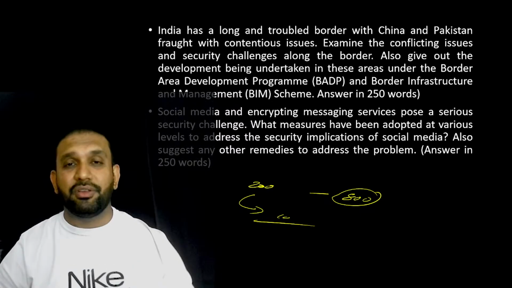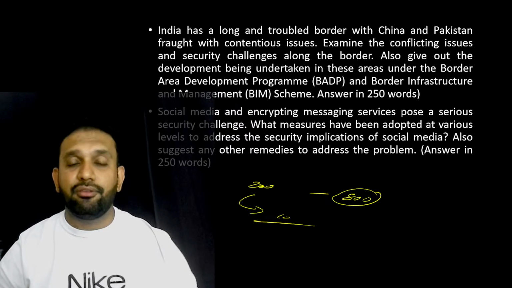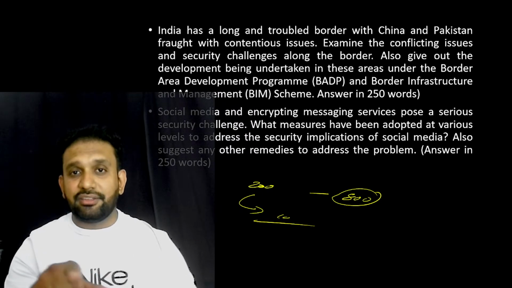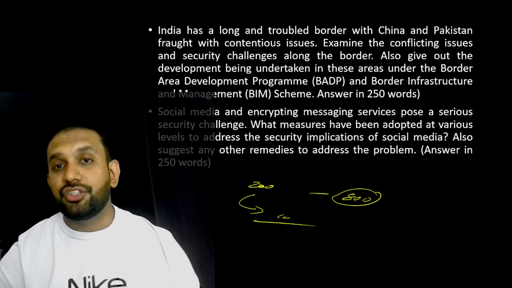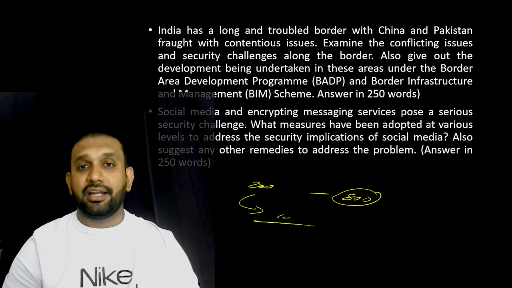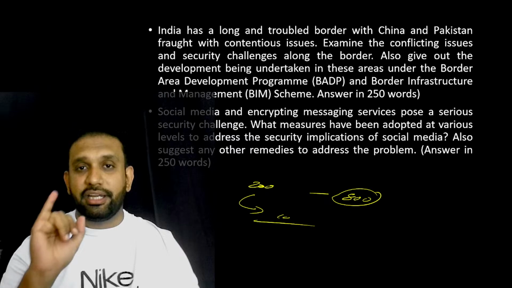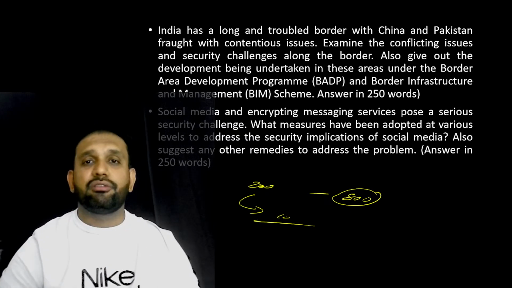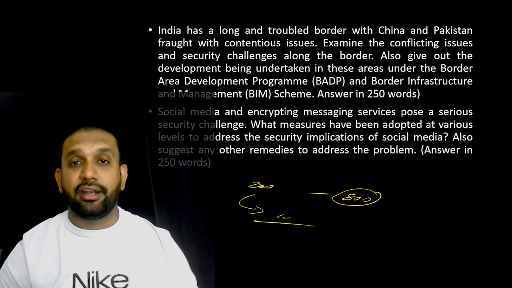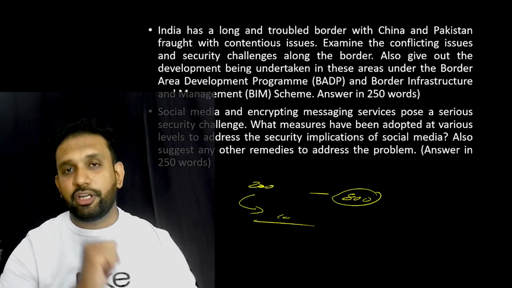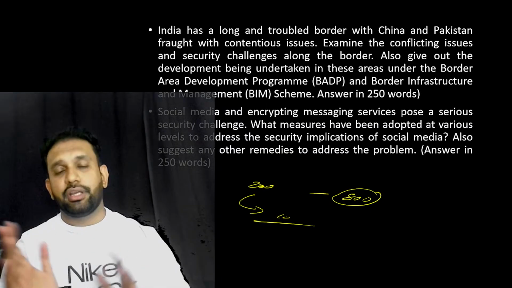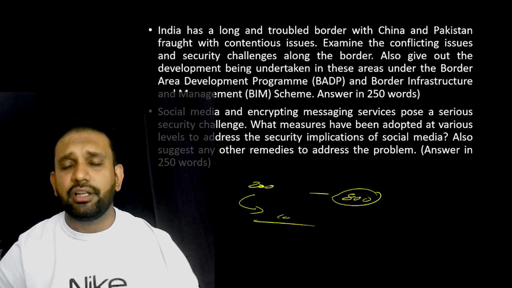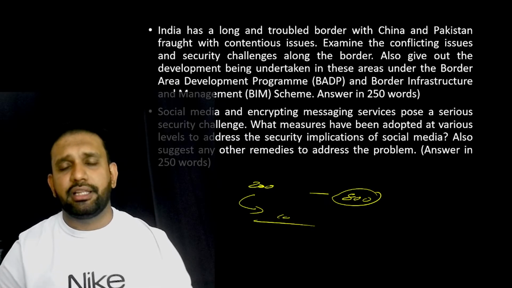Make sure that you don't miss this, and try to complete environment, technology and economy in a full-fledged manner, because all of these also have a lot of impact on general essay paper 1. I have already shown you yesterday that in general essay paper 1 you continuously get one question from technology, economy or environment. It means 125 marks are in your hand. 125 marks on general essay, 200 marks here, 325 marks. Let us suppose you get around 250 marks. So you are very close to the cutoff, if you concentrate on other areas also very well.